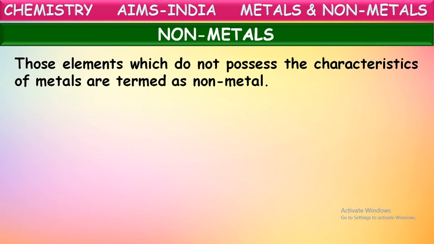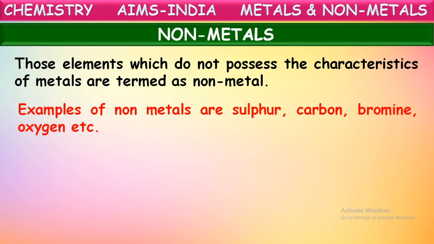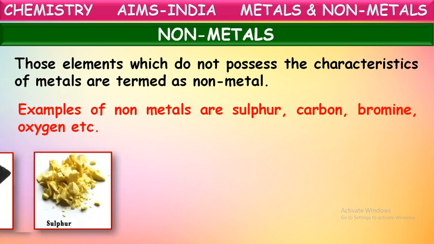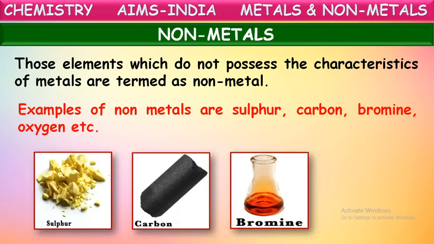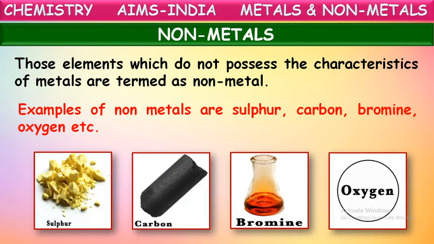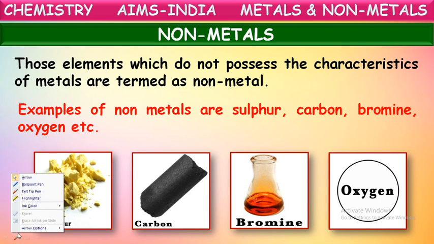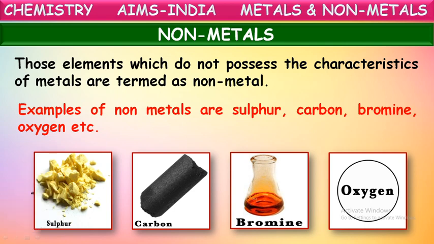Those elements which do not possess these properties are considered as non-metals. For example, sulfur, carbon, bromine, oxygen, these all are examples of non-metals. They do not possess the properties of metals. These all will come under non-metals.